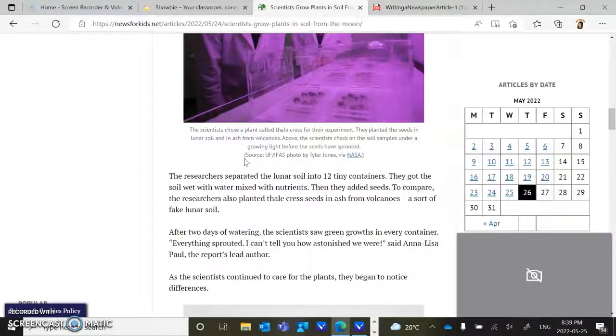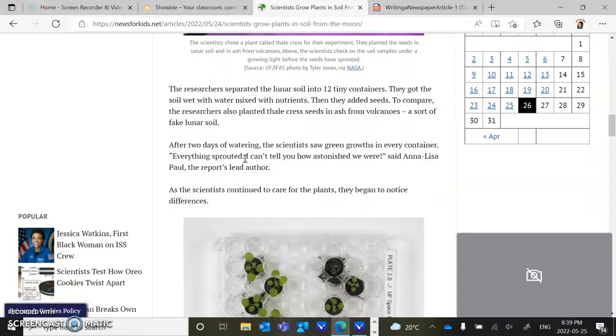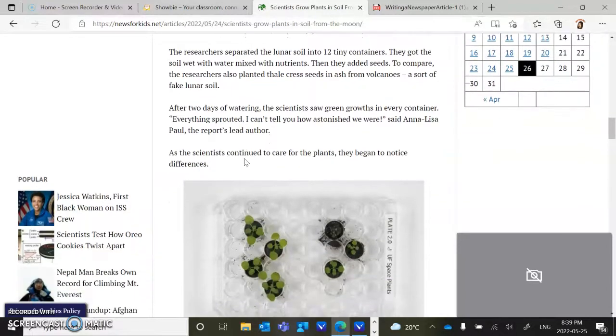The researchers separated the lunar soil into 12 tiny containers. They got the soil wet with water mixed with nutrients. Then they added seeds. To compare, the researchers also planted Thale cress seeds in ash from volcanoes, a sort of fake lunar soil. After 2 days of watering, the scientists saw green growth in every container. Everything sprouted. "I can't tell you how astonished we were," said Annalisa Paul, the lead author.